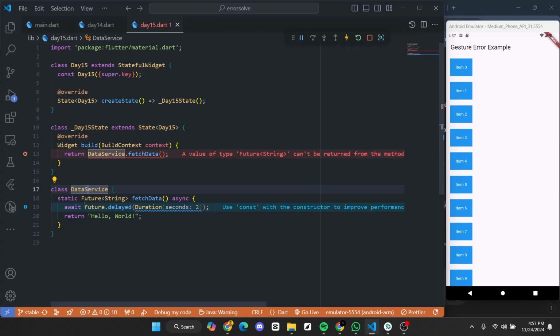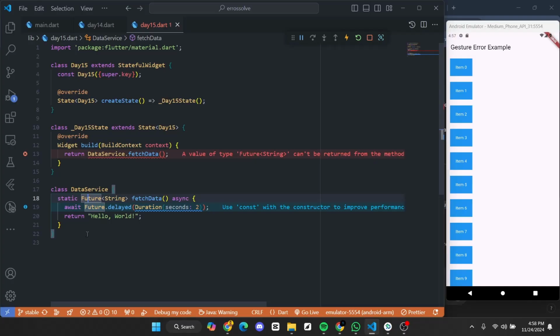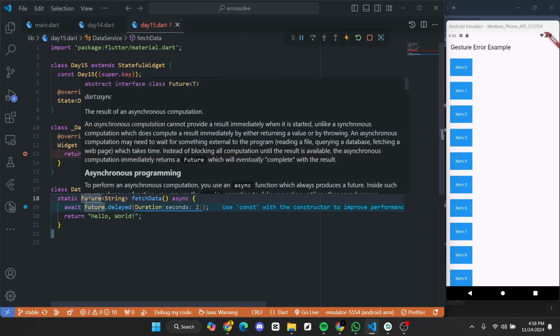data service class, and here you can see it is a Future, which means it will take some time to fetch the data, right? When you are creating an application like a weather application, or you are trying to fetch data from an API, or from Firebase, or anything else, you have to use this Future, right?